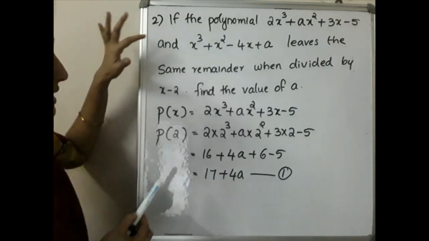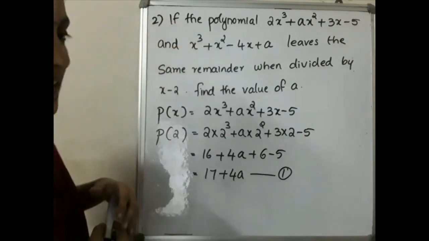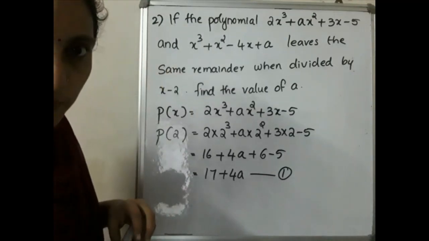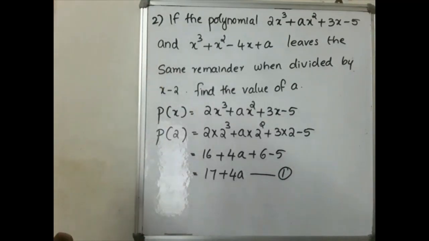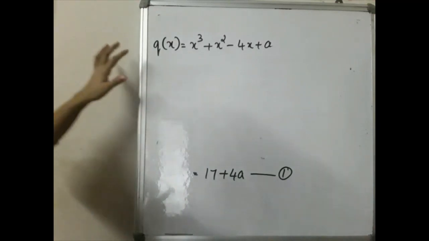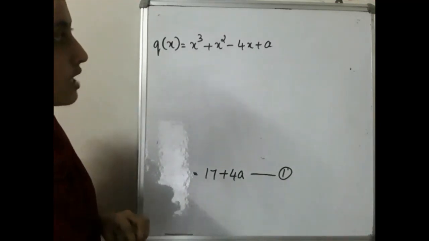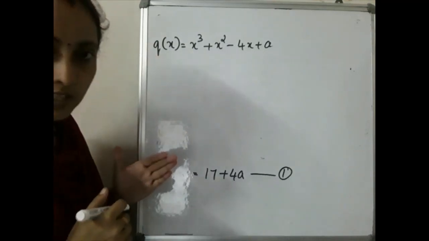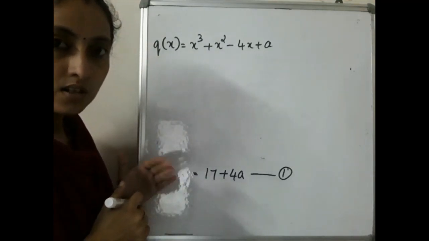Okay, then similarly, we will take the second equation as q of x. Then you have to find q of 2. Clear? Okay, so please write down up to equation number 1. So we write the second equation as q of x is equal to x cube plus x square minus 4x plus a. Okay, and this polynomial is also divided by which polynomial?